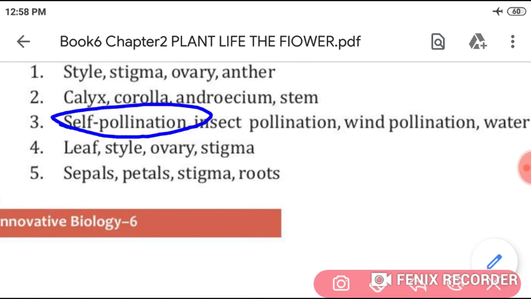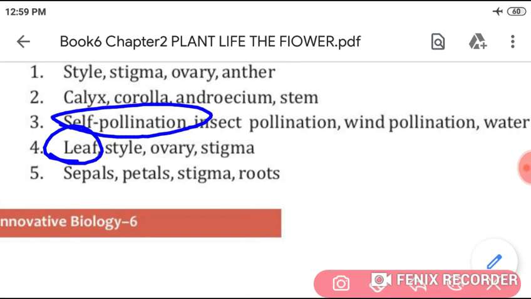Next, leaf, style, ovary and stigma. Circle leaf, students. Here you write, except leaf, all the others are reproductive parts.